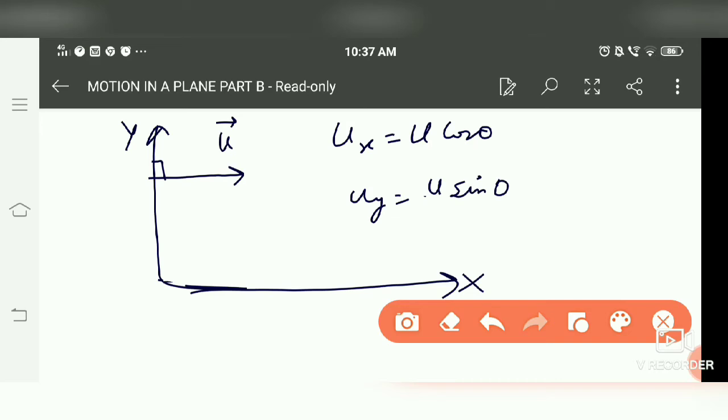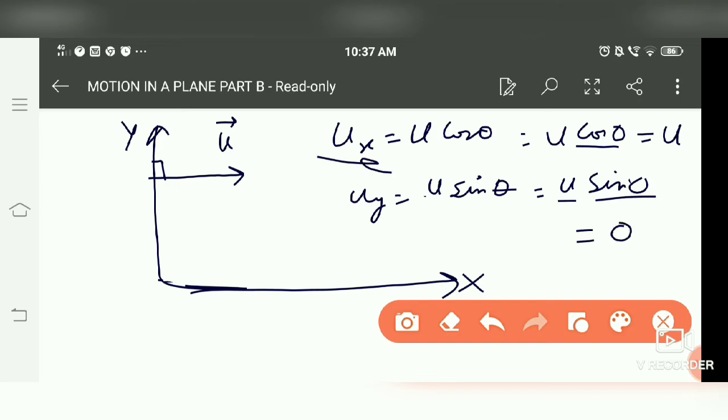Theta is here 0, so we get u cos 0 and u sin 0. Now cos 0 is 1, so it is u. Sin 0 is 0, so 0 into u is 0. So ux is equal to u here. uy is equal to 0.